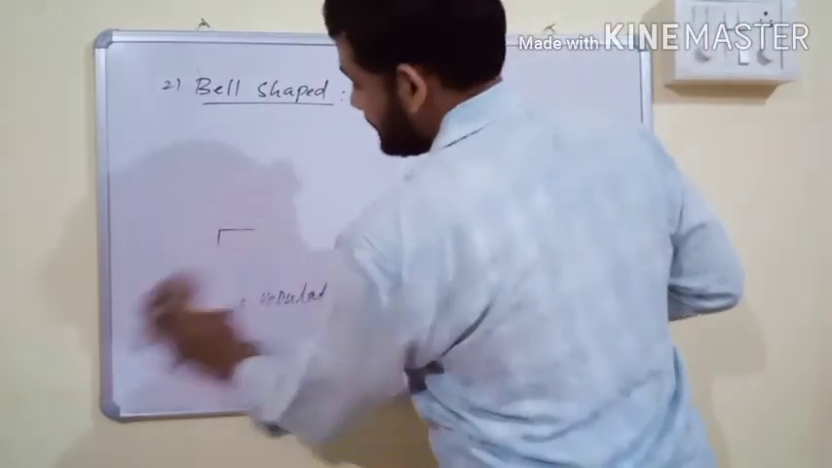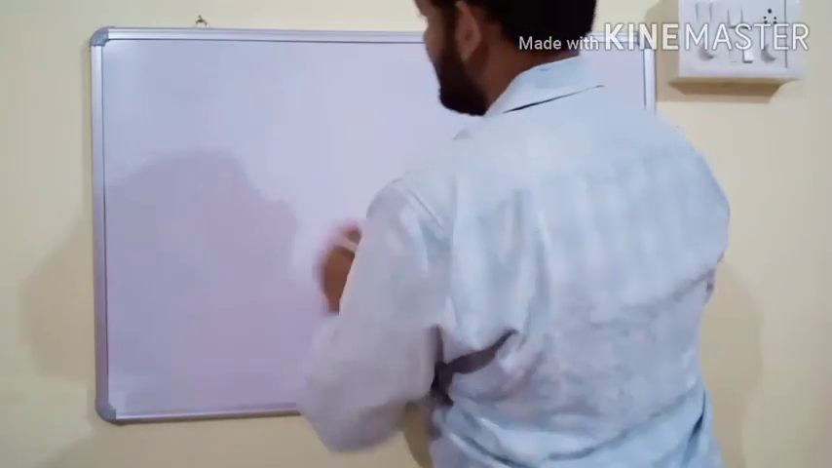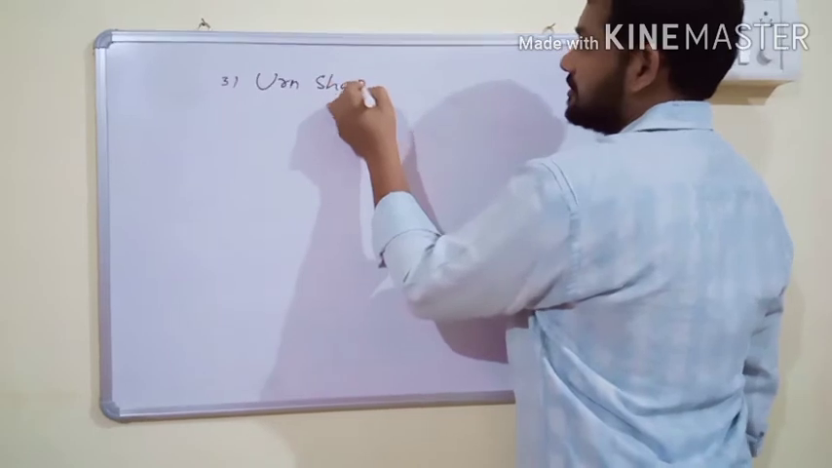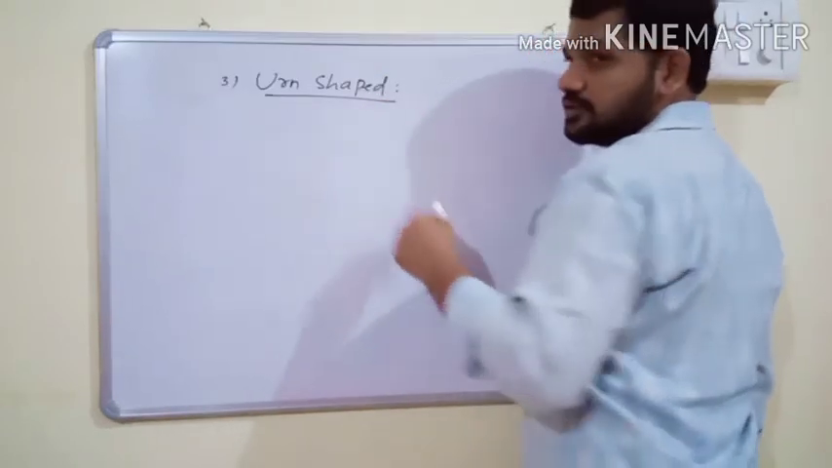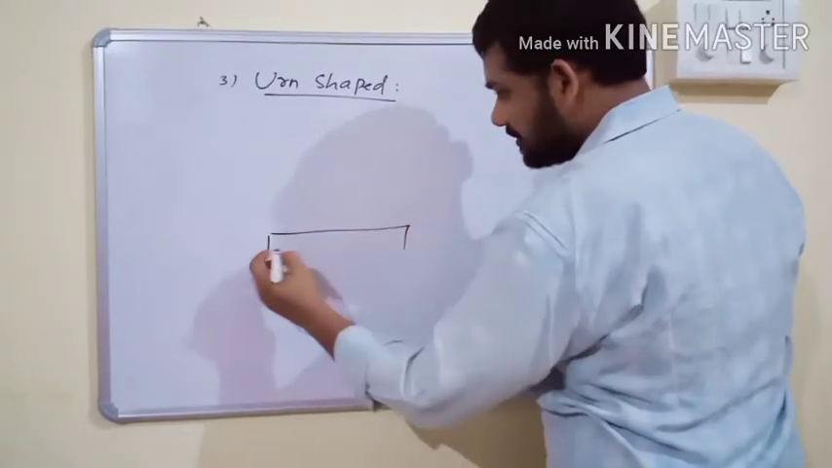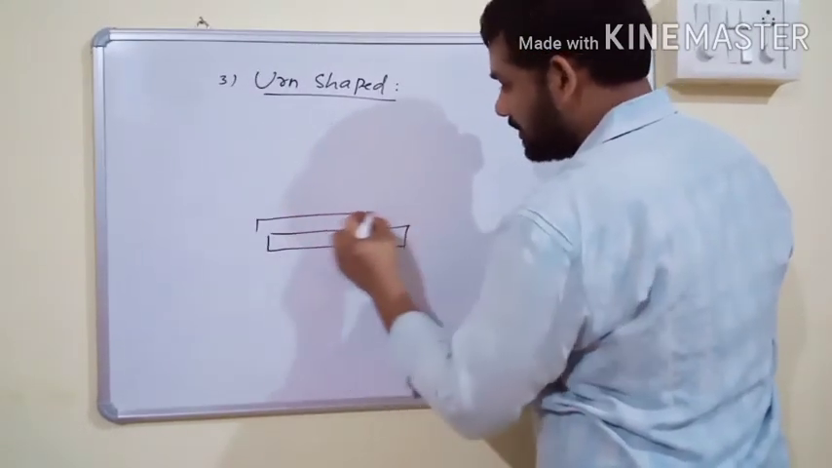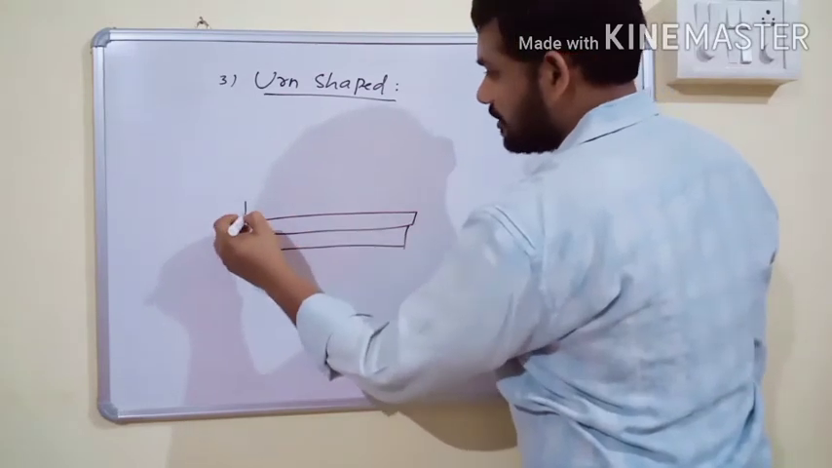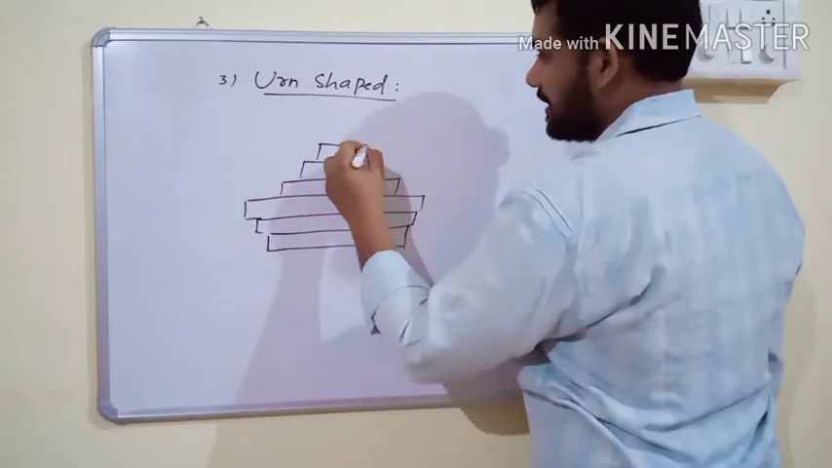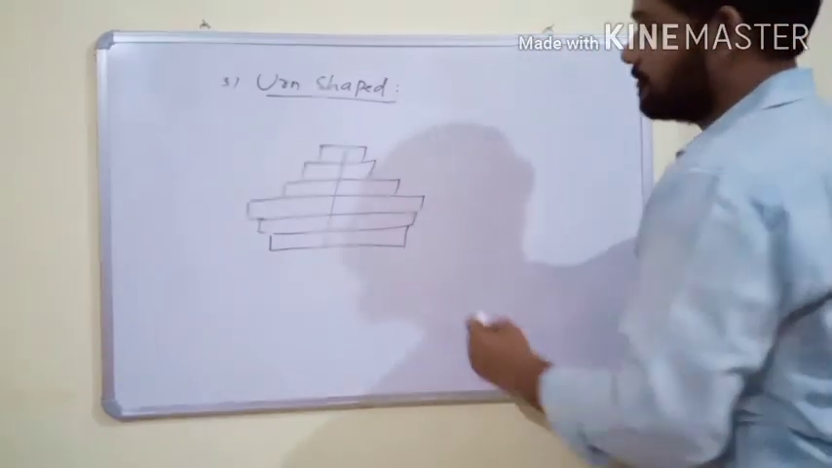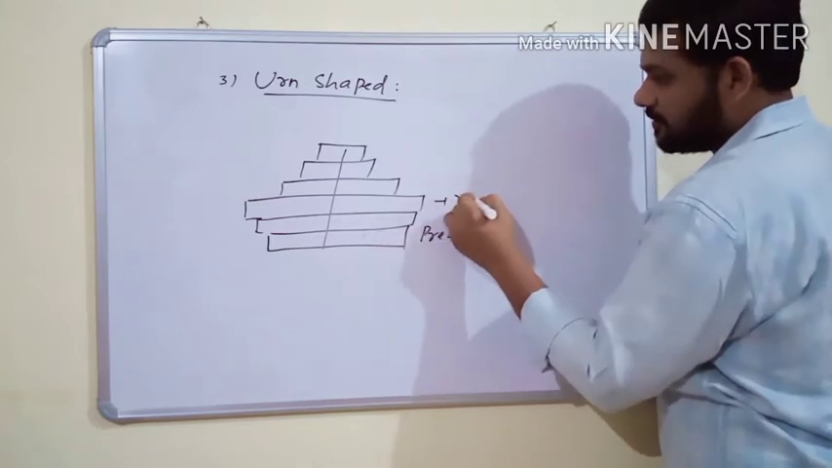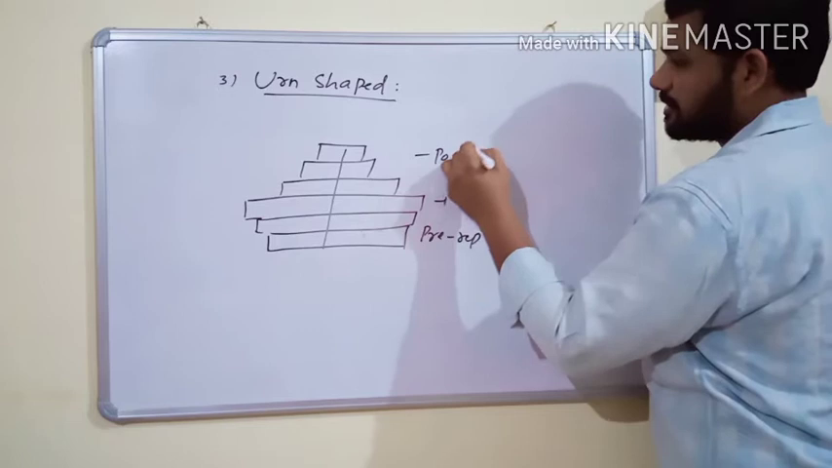And the third one is the urn-shaped age pyramid, the last type. It is also called a declining population. In this type, pre-reproductive individuals are fewer than reproductive individuals, and post-reproductive individuals are again very few in number. These are the pre-reproductive individuals, these are the reproductive individuals, and these are the post-reproductive individuals.